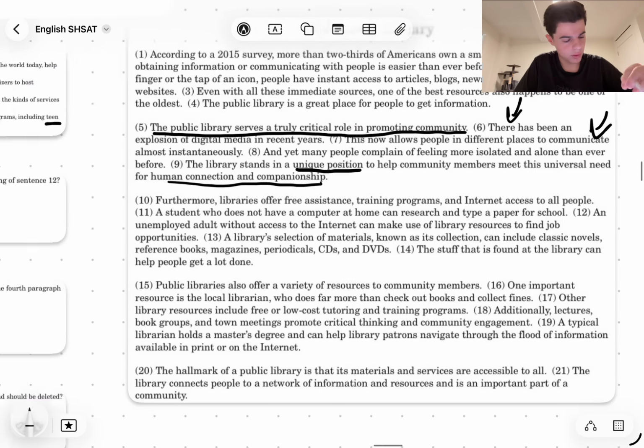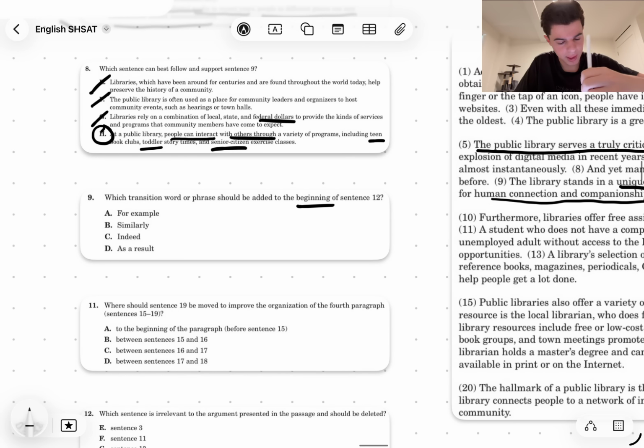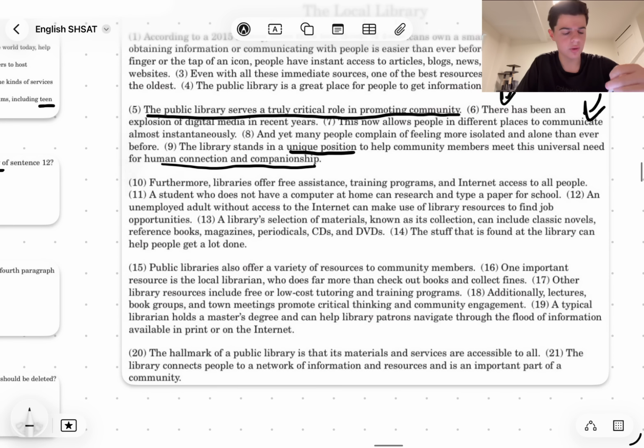Okay, so if we're adding something to the beginning of sentence 12, we need to read sentence 11 as well. We need to reread that. So we're just going to read that. A student who does not have a computer at home can research and type a paper for school. And an unemployed adult without access to the internet can make use of the library resources to find job opportunities.